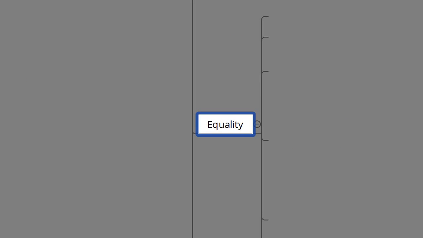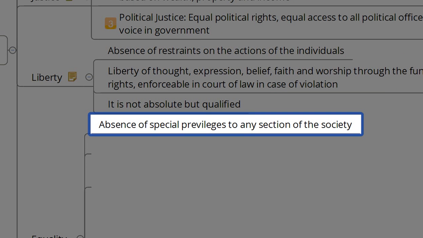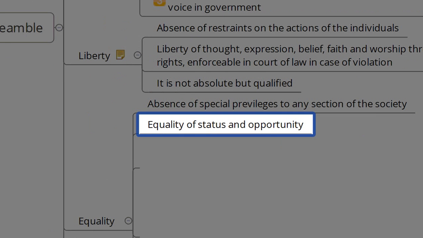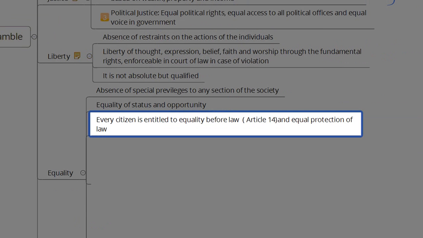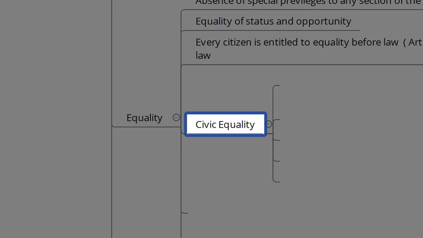And the next thing is equality. Equality means the absence of special privileges to any section of the society. So in equality, we have equality of status as well as equality of opportunity. Every citizen is entitled to equality before law. So in the eyes of law, everyone is equal, and also there will be equal protection of the law. We have three types of equality: civic equality, political equality, and economic equality.